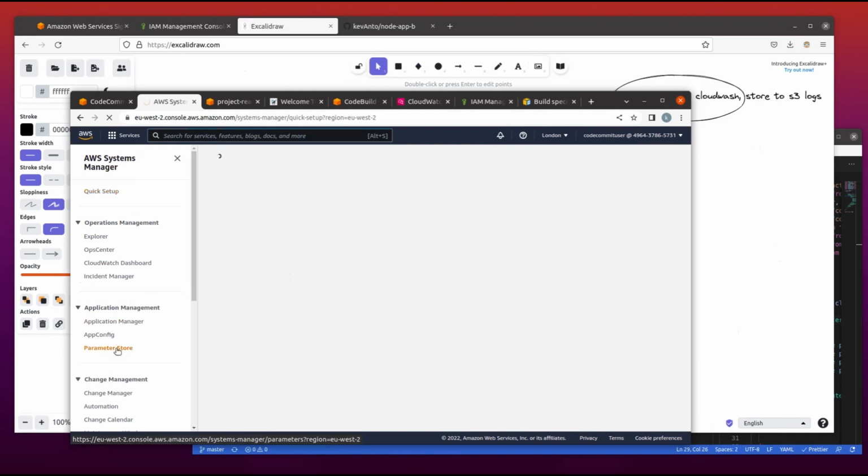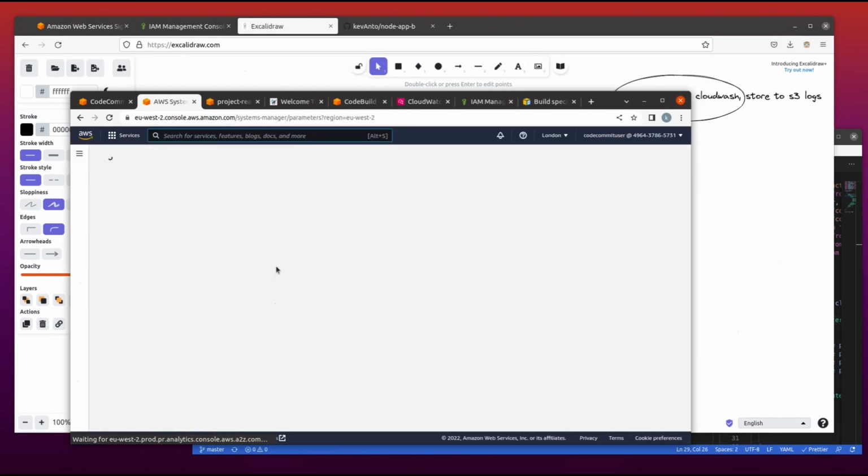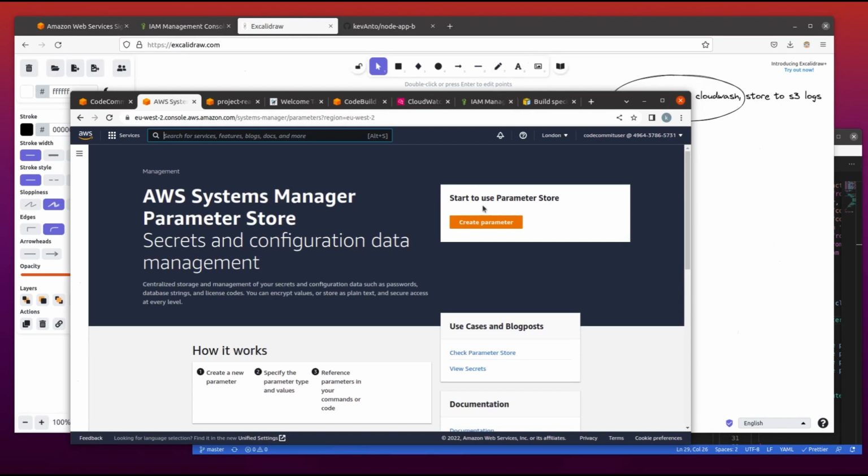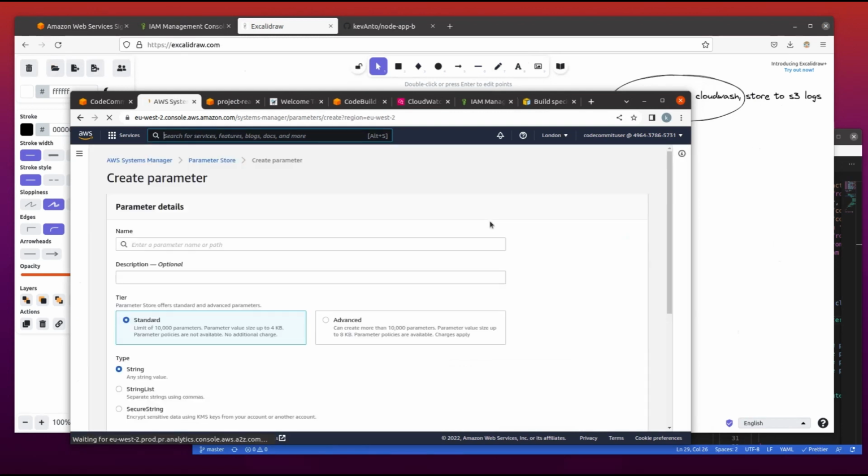Under application management, let's go to Parameter Store. Then we will have to create parameters. These parameters we are creating are the ones we'll be using in substitution to our credentials. So I will say db password.